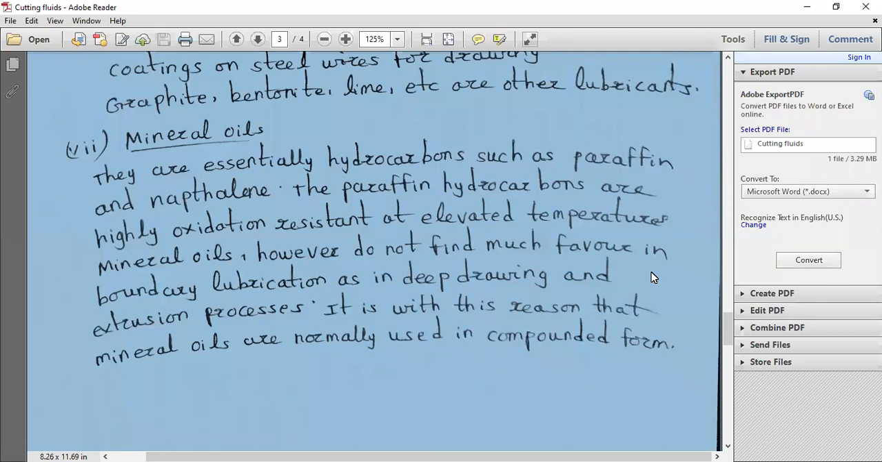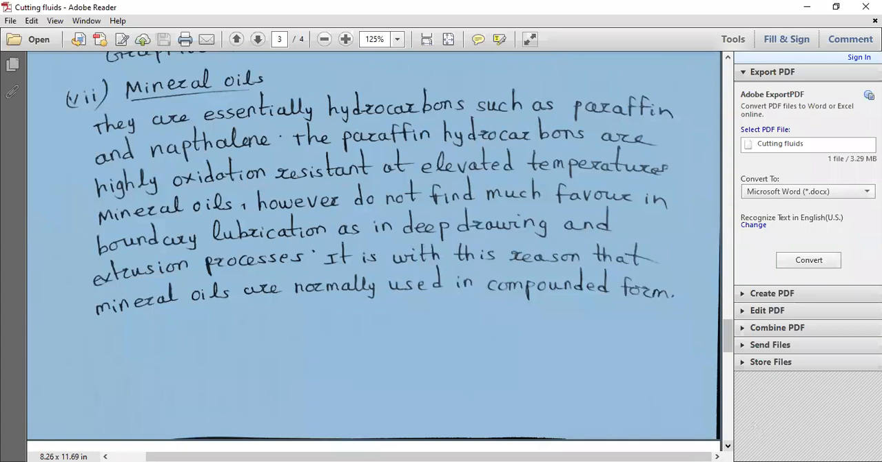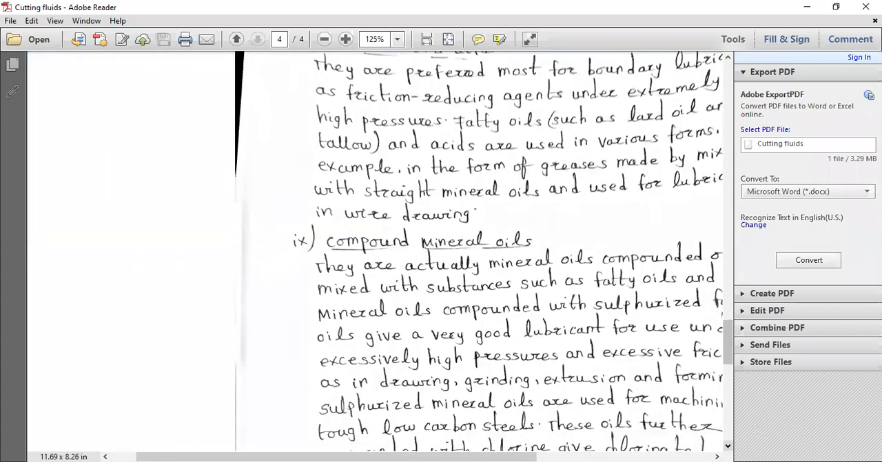One example of the compounded mineral oils is sulfurized mineral oils. These are known as the compounded mineral oils, where they are mixed with fatty oils and acids. It is a good lubricant, that is sulfurized mineral oil. It is used for machining of tough low carbon steels. Already I have given the example yesterday.